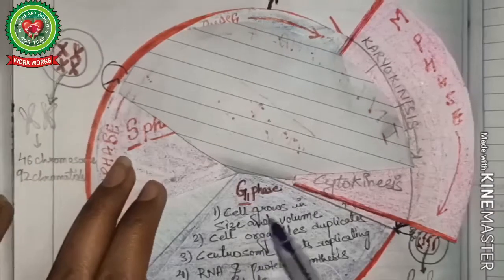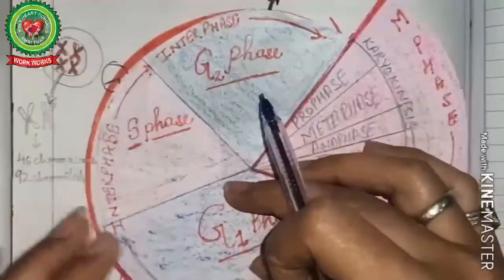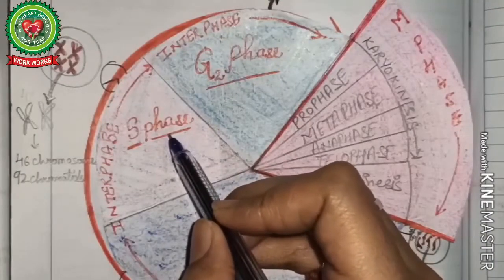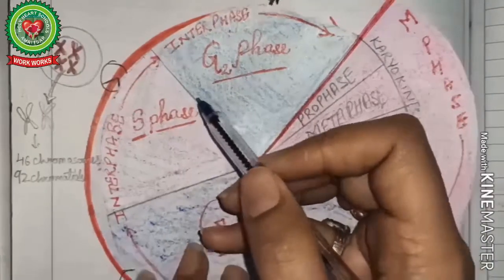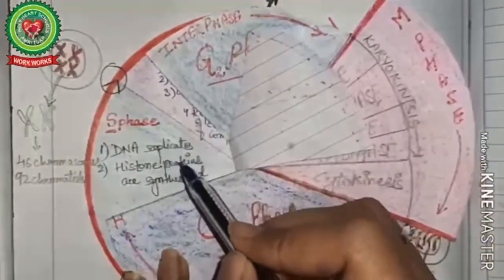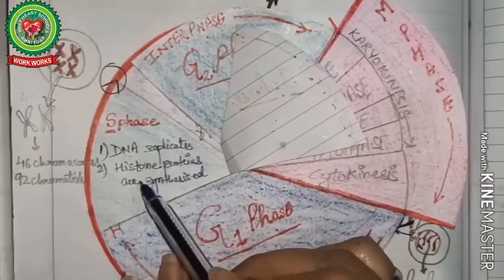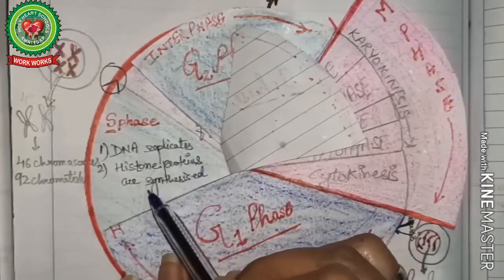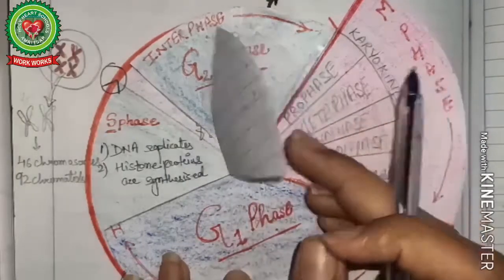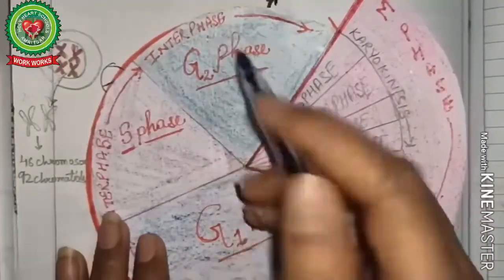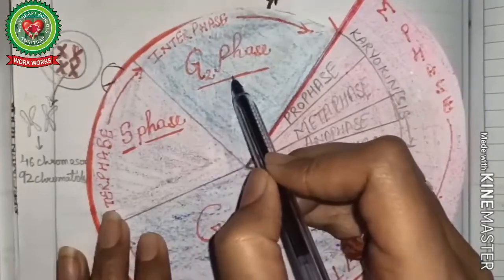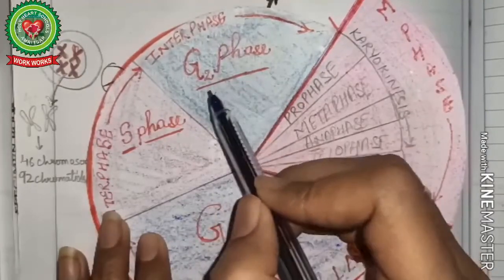Now after this, the next phase is S phase or synthesis phase. This is the actual phase where DNA replicates. Along with the replication of DNA, there is synthesis of histone proteins that are required for the binding of DNA strands. After this S phase, the next stage is G2 phase, which is also called the second growth phase or gap 2 phase or pre-mitotic phase.